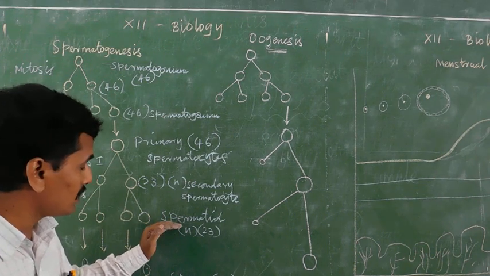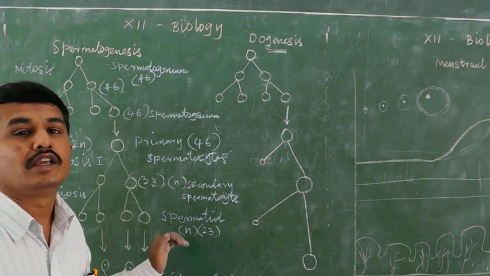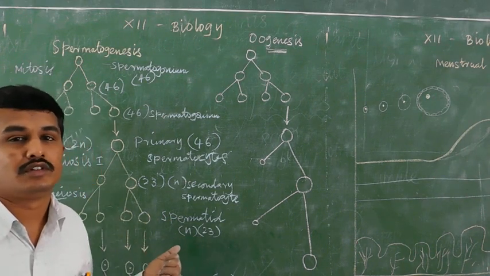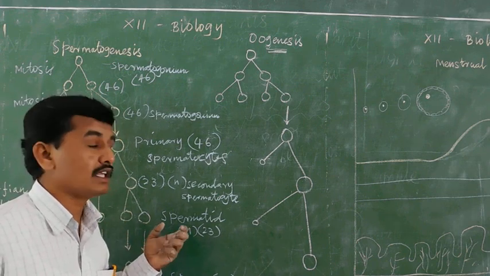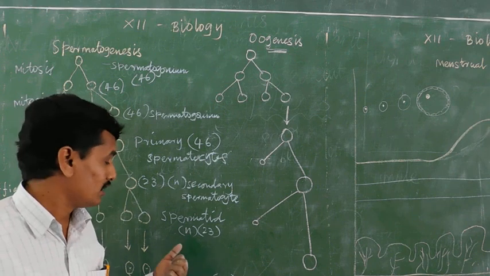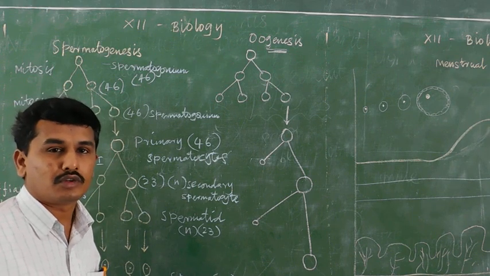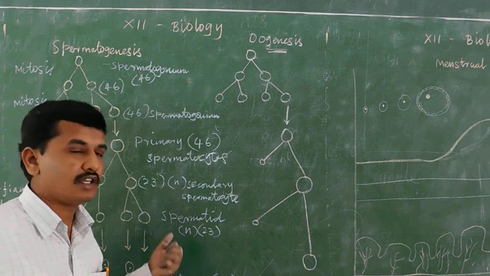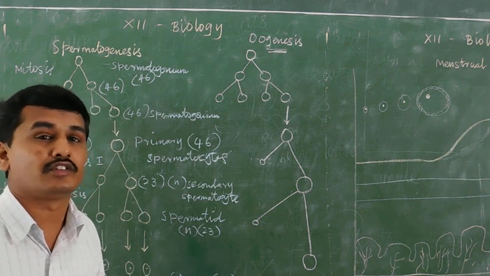Development from spermatid to sperm is known as spermiogenesis. During spermiogenesis, spermatids get nutrition from the Sertoli cells. After getting nutrition, the spermatid develops into spermatozoon. That particular step is spermiogenesis.